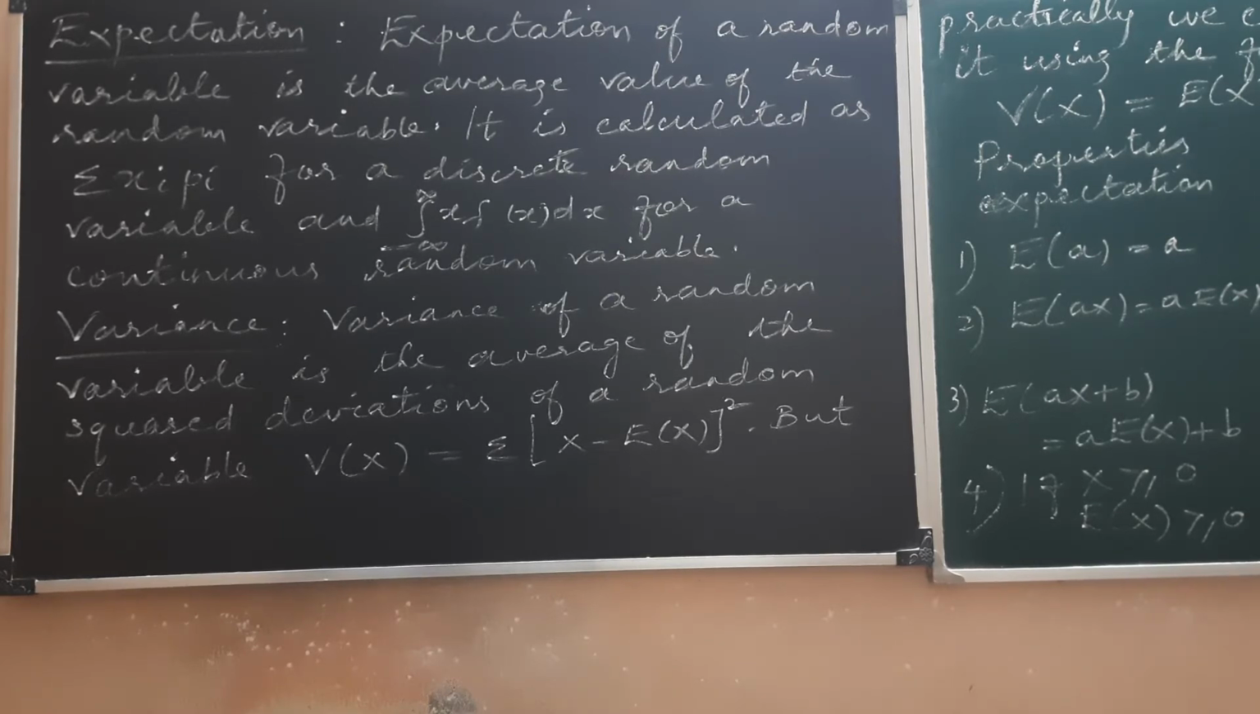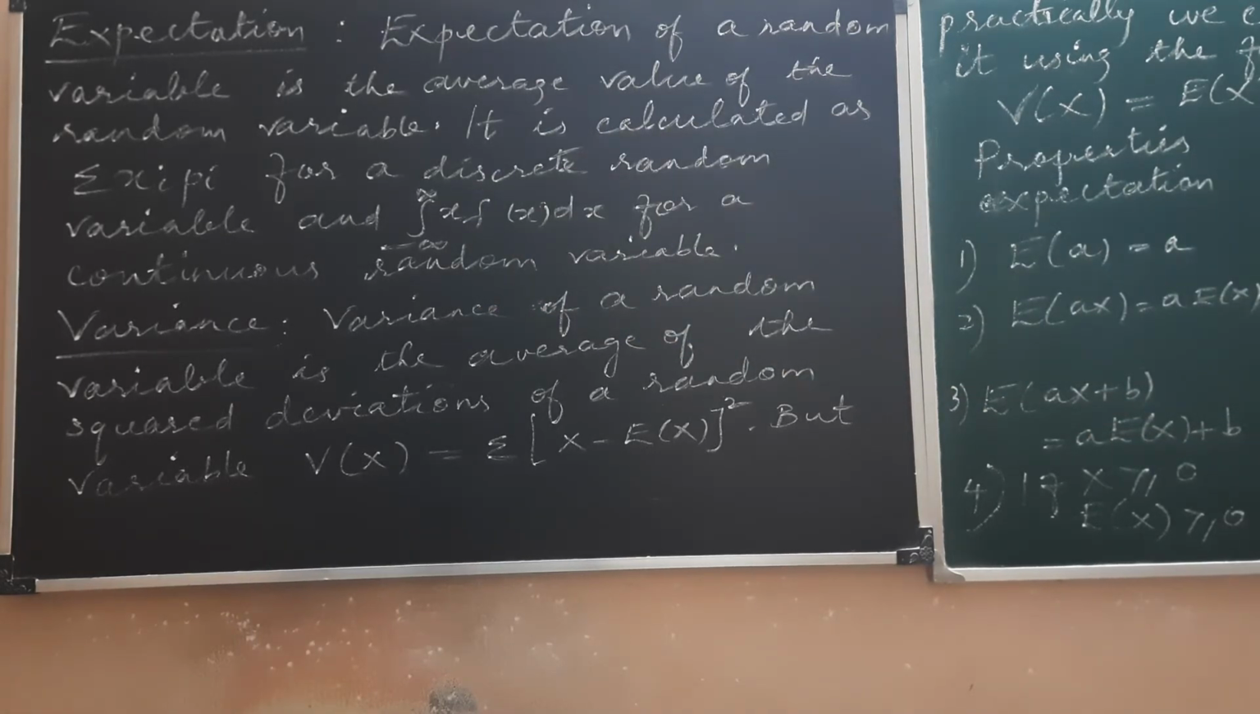Sigma always stands for sum. Xi pi means every x is multiplied by its corresponding probability, and it is also calculated as the integral from minus infinity to infinity of x into f(x) dx for a continuous random variable. This minus infinity to plus infinity will be replaced by the lower and upper limits of the corresponding random variable. So this is the general form, and according to the sum we have to take the lower limit and upper limit of the concerned random variable.